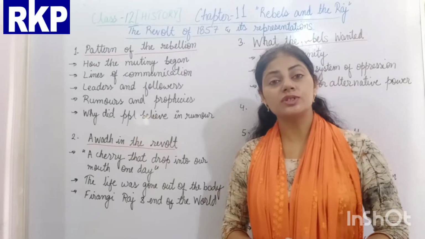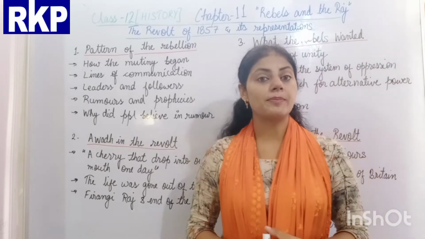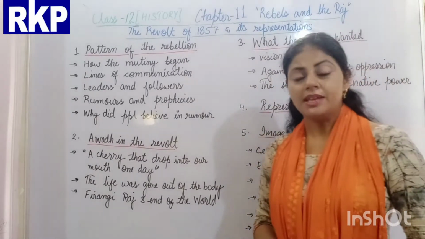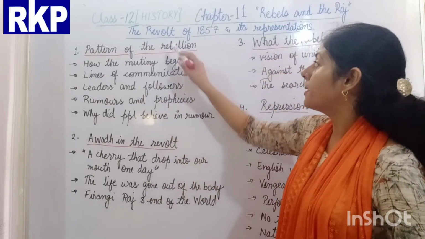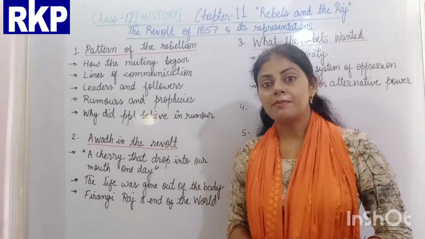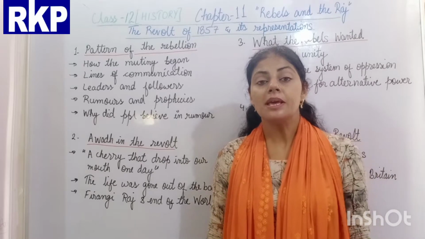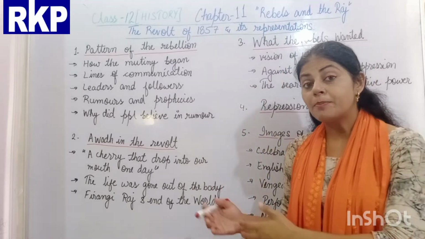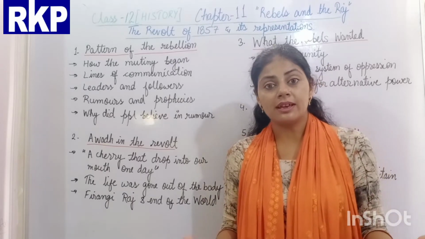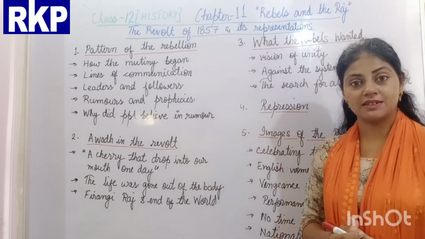My dear students, today we are going to start a very important chapter of class 12 history, that is Rebels and the Raj. In this chapter we are going to study the revolt of 1857 and its representation, meaning how the revolt of 1857 was shown by the historians and by the British Raj, the Britishers, during that time in their books.